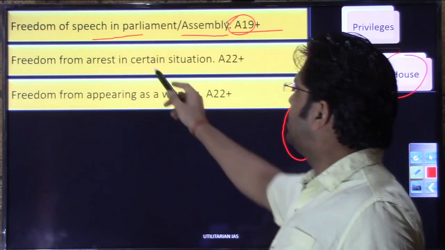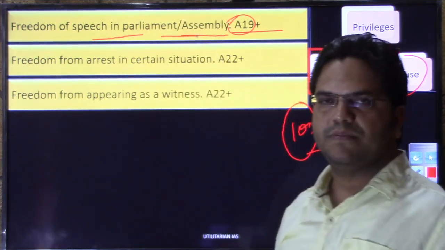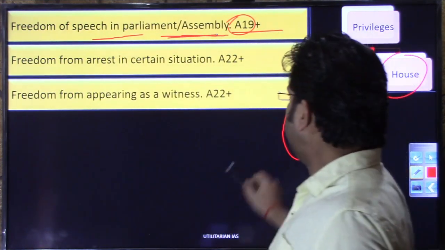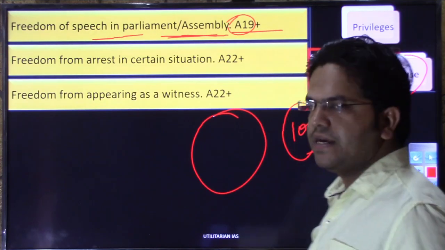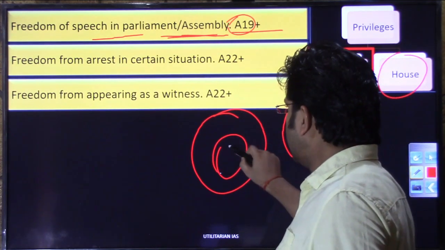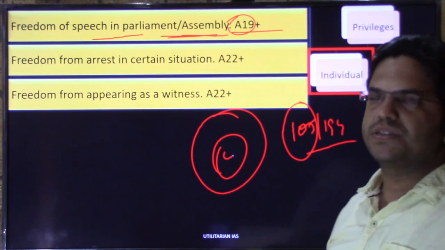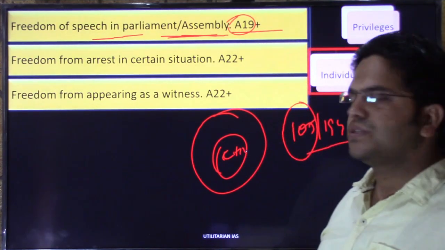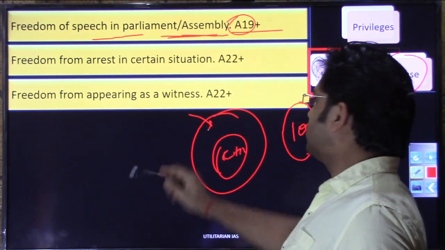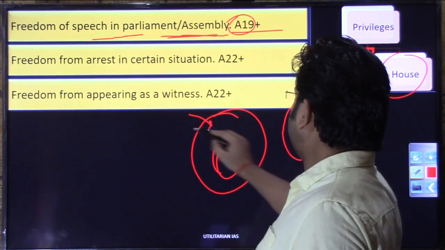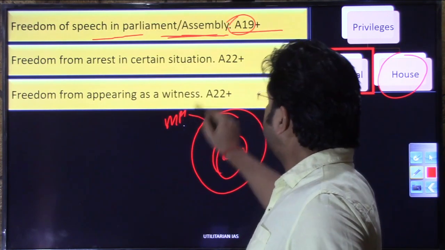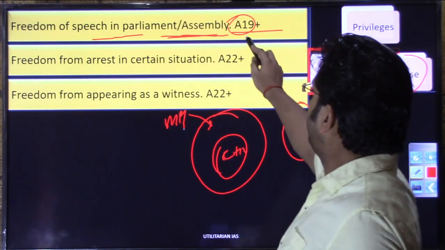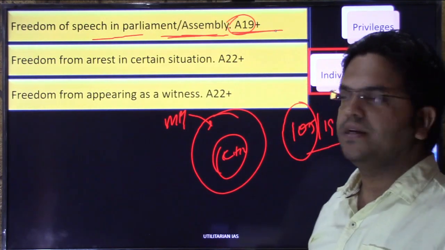But while they are participating in the proceedings of parliament or assembly, the limit of their freedom of speech is higher than ours. Whatever restrictions a normal citizen is subjected to will not be applicable to a member of parliament and member of legislative assembly under Article 19. That's why I have written that the freedom of speech is over and above Article 19, meaning Article 19 plus.